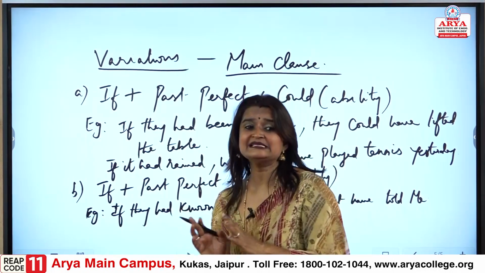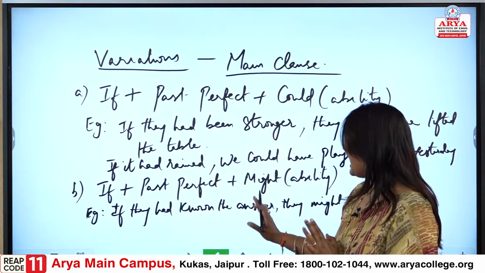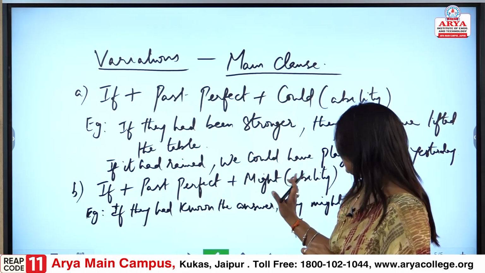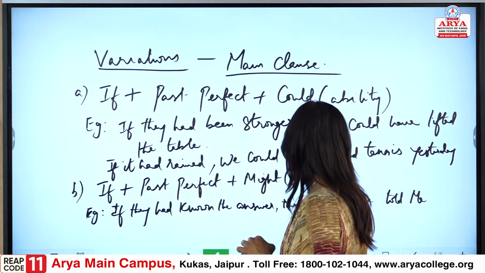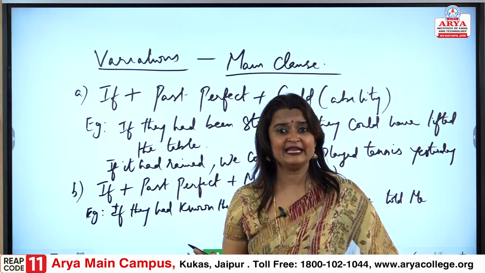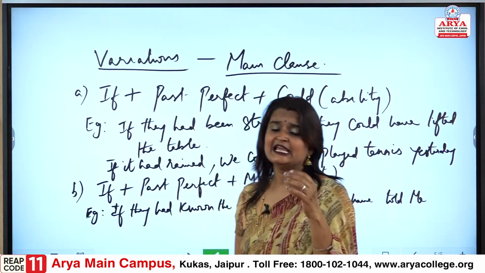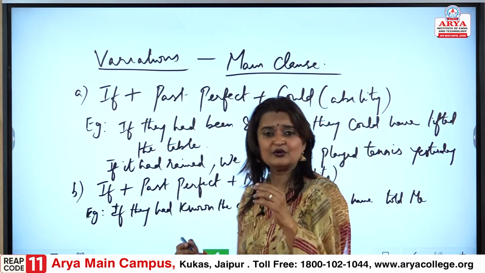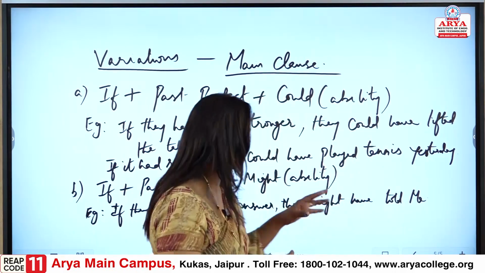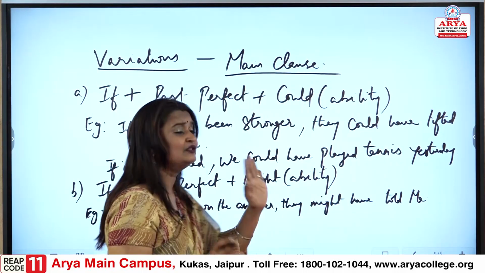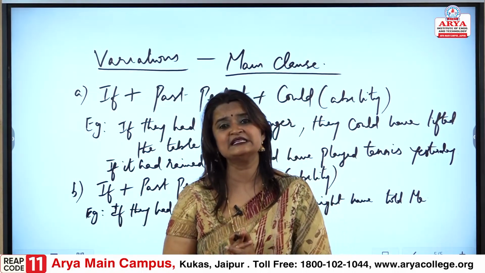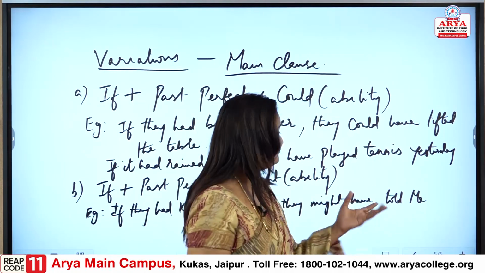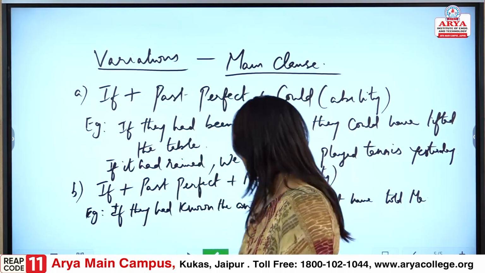Here you find the past perfect and might, and it is easily understood. The ability is that if they had known the answer, they might have told me.